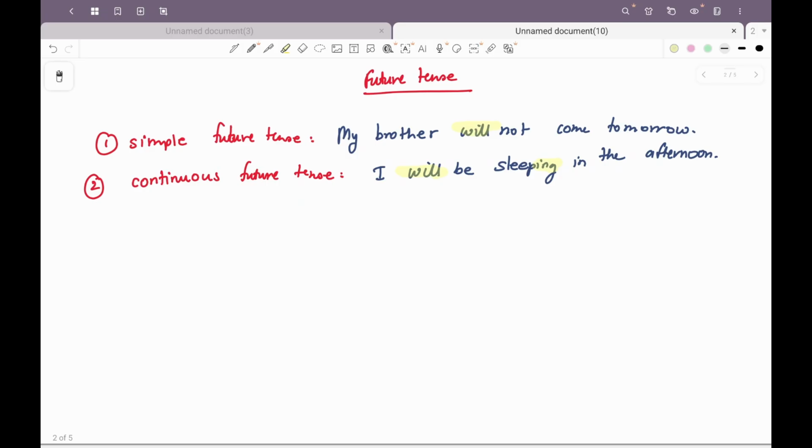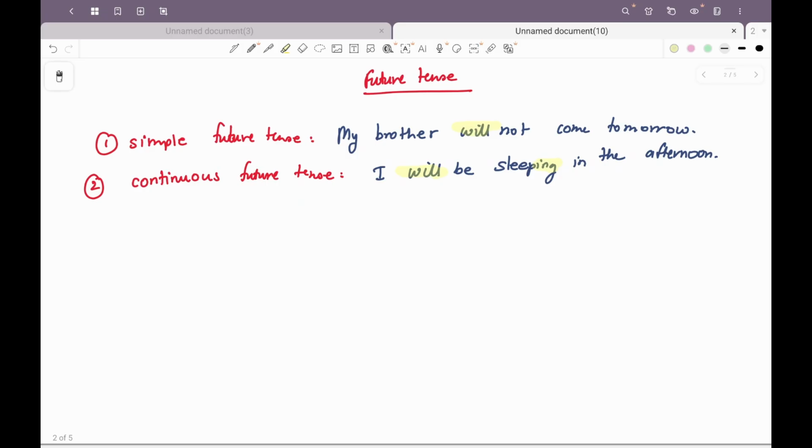Or for example, pre-scheduled plans to be carried out in the future. Those will also use the perfect continuous tense. Let us look at an example. Neeta will be visiting her aunt this weekend.